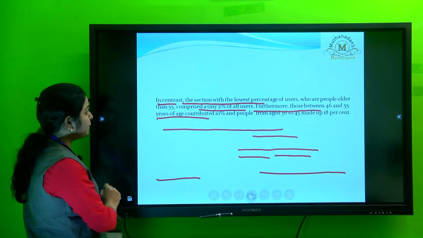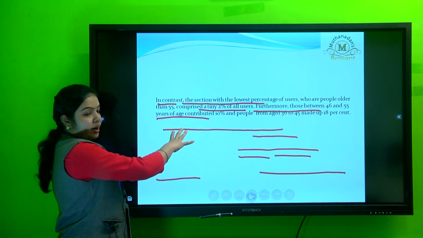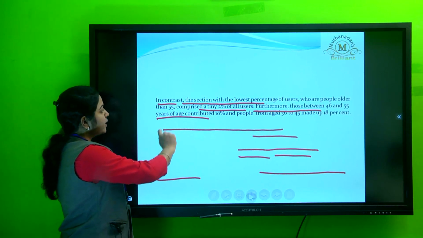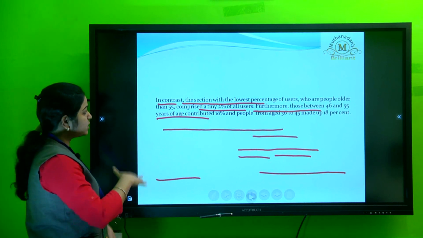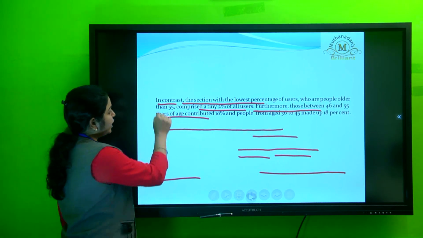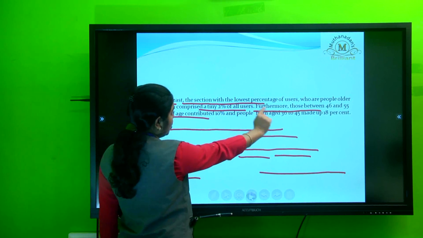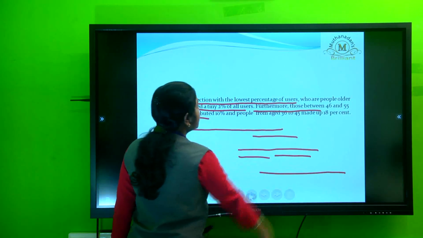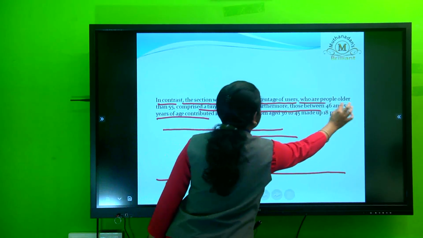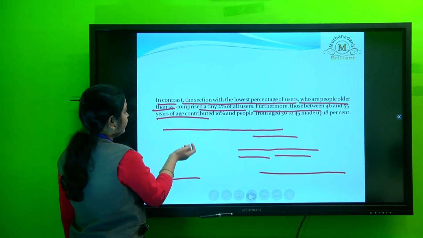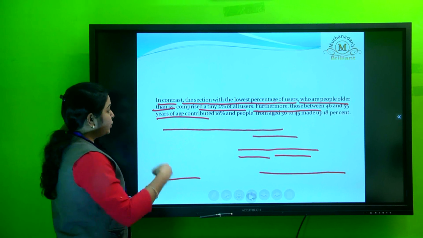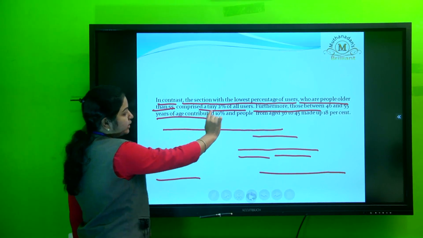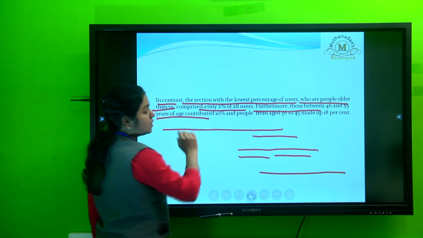Next slide. So this is the last paragraph of your task 1, that is, in contrast. You're giving another variation or you're just shifting over the paragraph. Like, in contrast, the section with the lowest percentage of users, people older than 55, comprise a tiny 2% of all users.